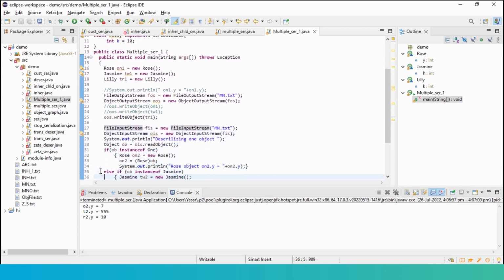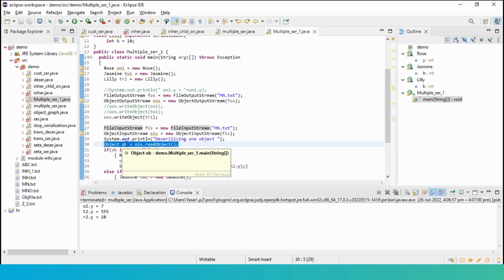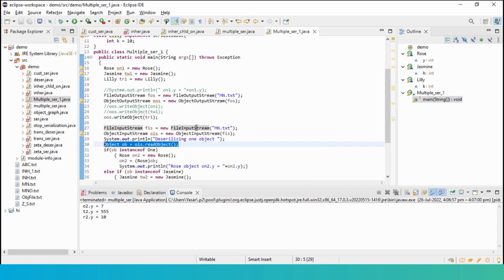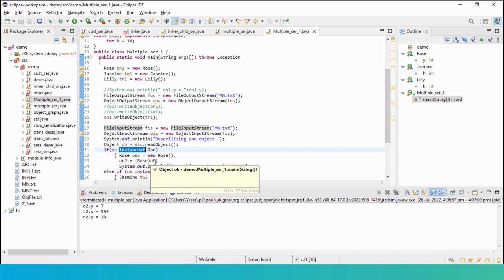Now, if I try to read, obviously I don't know which object I am reading. This is what I meant by not knowing the order. So when I read, can you see this sentence? OB is an object of class object, of the parent object class, java.lang.Object. I am using the readObject method. Okay, once I read the object, I have to check, I have this operator called instanceof. I have to check whether the object belongs to the first one, the second one, or the third one.